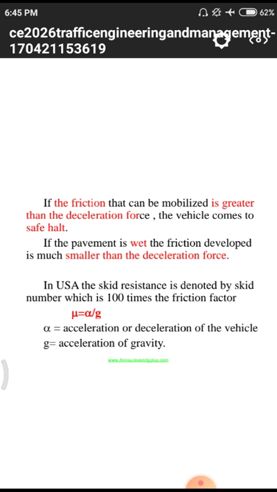Alpha is equal to the acceleration or declaration of the vehicle, and z is the acceleration of gravity. First of all, we have to know the first sentence. The friction that can be mobilized is greater than the acceleration declaration force when the vehicle comes to a safe halt. That means the vehicle is moving at a safe speed.